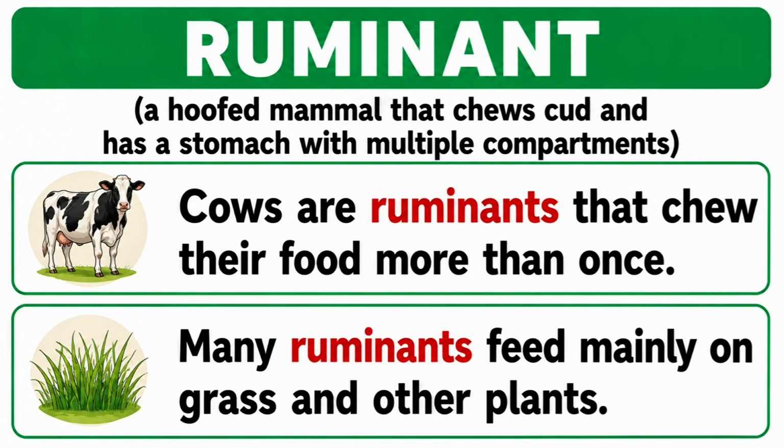Ruminant, a hoofed mammal that chews cud and has a stomach with multiple compartments. Cows are ruminants that chew their food more than once. Many ruminants feed mainly on grass and other plants.